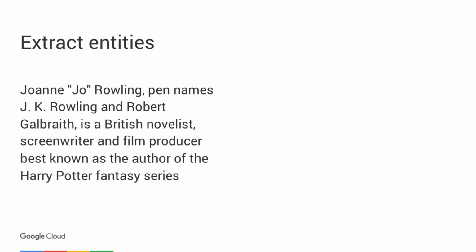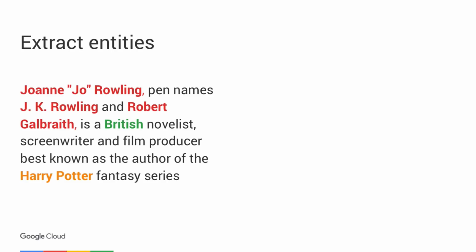To show you how this works, I have a sentence about J.K. Rowling, going along with the Harry Potter theme, and I wanted to see what entities it was able to extract from this sentence. We got these 5 entities, and let's take a closer look at the JSON response for each of these entities. Notice that the first 3 are all mentions of J.K. Rowling. They're just different ways of referring to her.